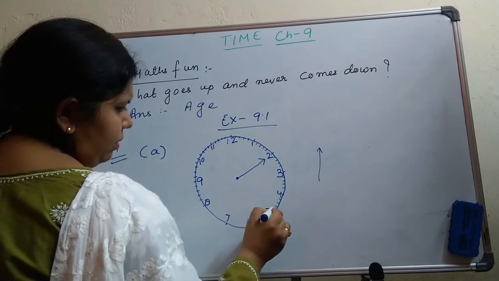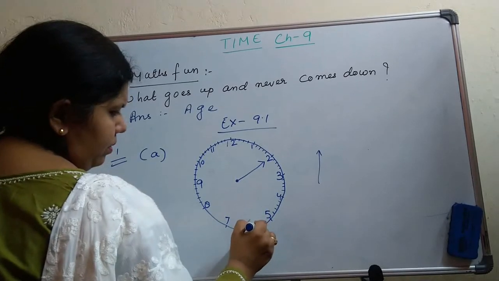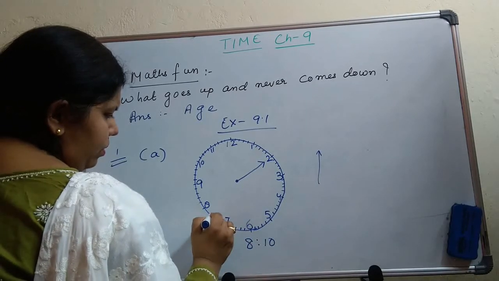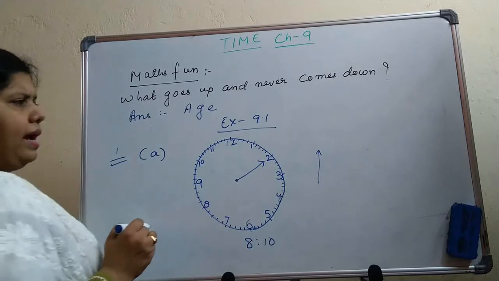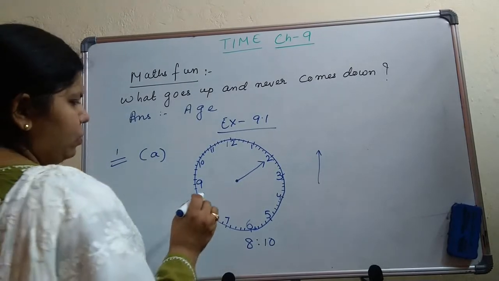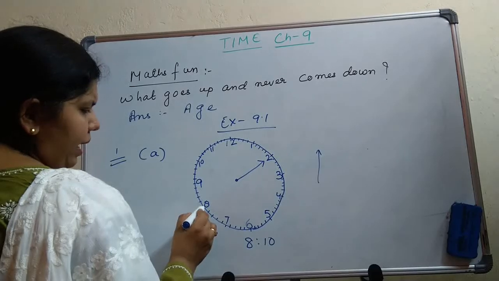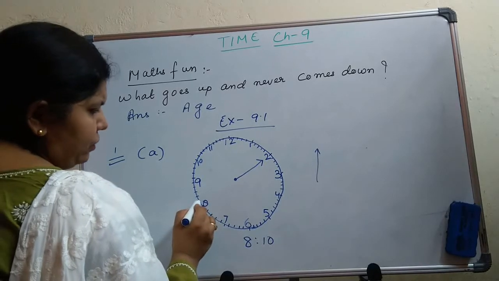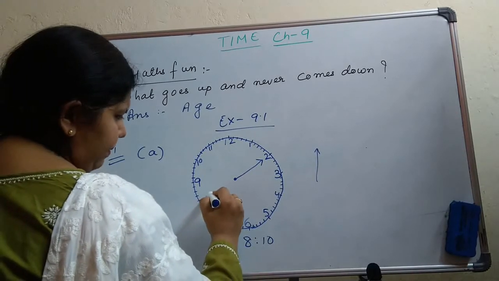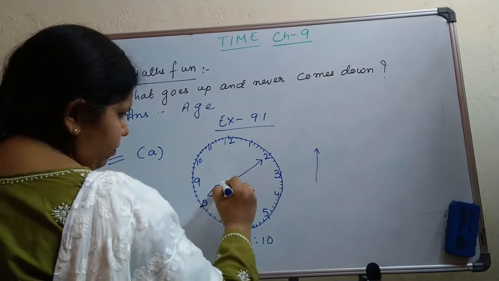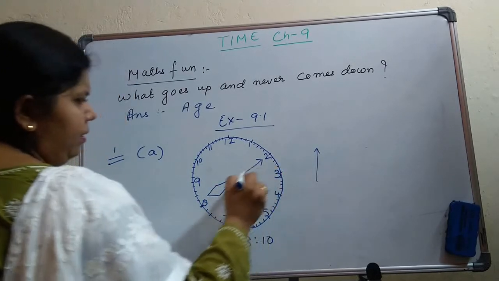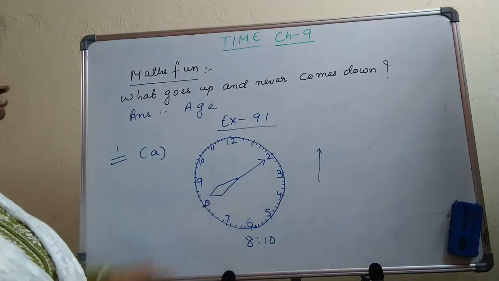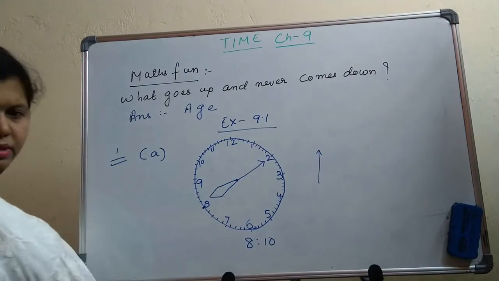After completing this, now you can draw the hand of the clock. The hand of the clock is a little bit fat. So it will be pointing, this is your 8. Now a little bit away from 8, one step away from 8 it has to point. Make something like this, a diamond kind of shape. It will be more appropriate because it should look different from the minute hand. That is why I made it in this way. So this is showing your 8:10. Is it clear children?